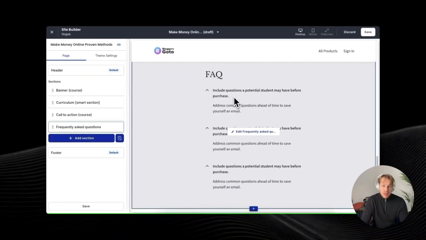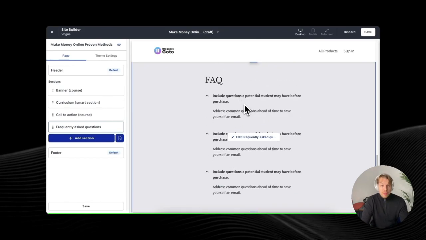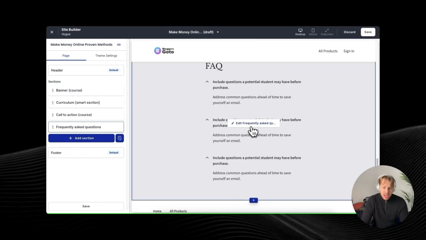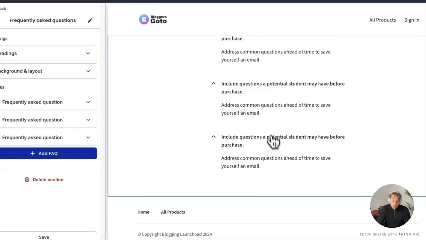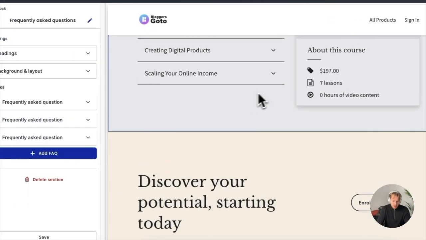So you can do something like, what is the refund policy? And what about the updates in the course? How about the access duration? What about the guarantees and stuff like that? That's pretty cool. That's, I think, one of the most useful ways to do it.